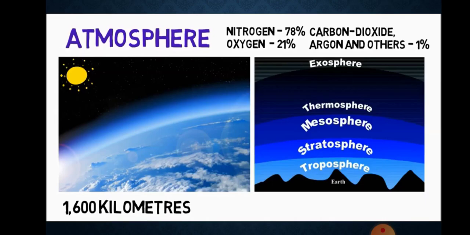Atmosphere. The Earth is surrounded by a layer of gas called the atmosphere. This thin blanket of air is an integral and important aspect of the planet. It provides us with the air we breathe and protects us from the harmful effects of sun rays. The atmosphere extends up to a height of about 1,600 kilometers. The atmosphere is divided into 5 layers based on the composition, temperature, and other properties. These layers, starting from the Earth's surface, are called the troposphere, the stratosphere, the mesosphere, the thermosphere, and the exosphere.